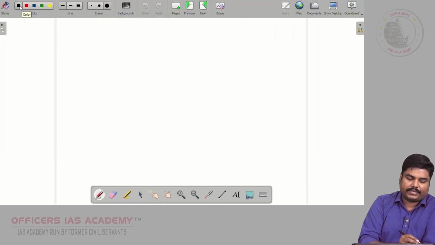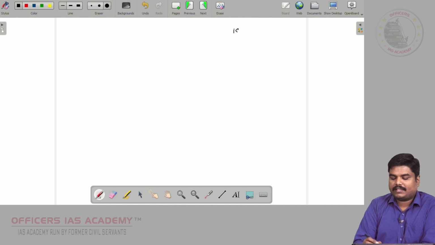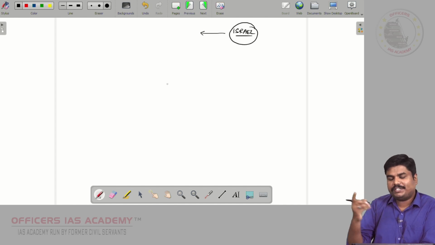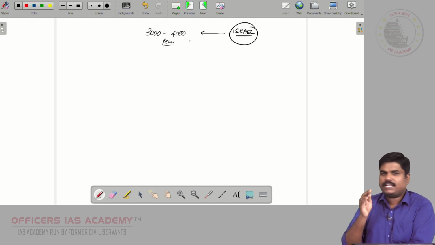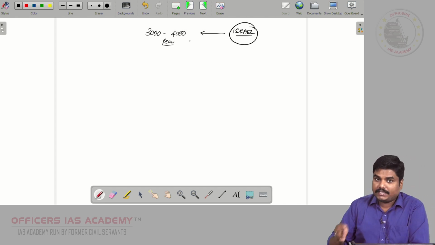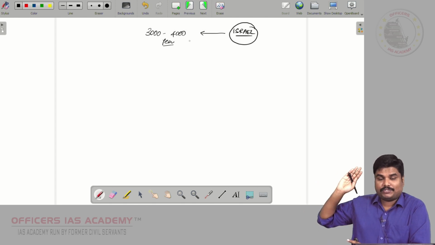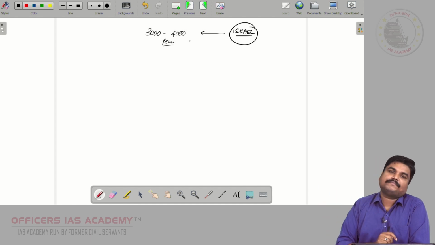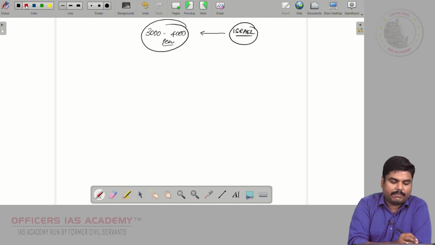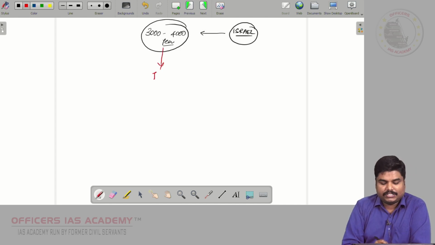Israel-Palestine conflict. Friends, the Israel which you see today in the map, that region was under the control of Jewish kings some 3000-4000 years ago. If you go back 3000-4000 years, that region was actually ruled by Jewish kings. That region was even bigger. The Israel which existed 4000 years ago was bigger than what we see today in the map. So that area was ruled by Jewish kings.